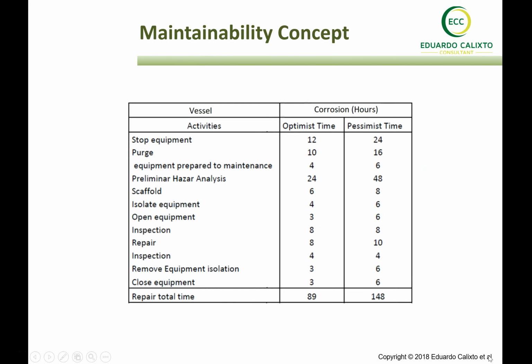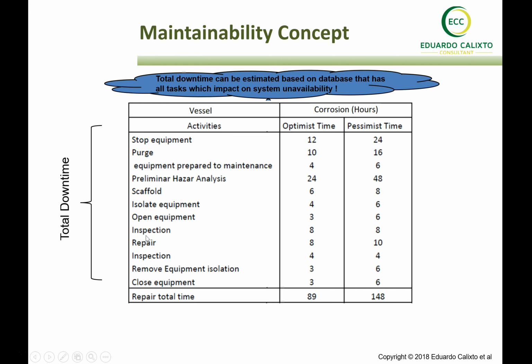reliability. So just an example here, in a vessel, for example, we can have a reservoir vessel of a brake system. And for this equipment, we need to carry out a lot of tasks that are part of the repair. So if you look at the whole total downtime caused by some activity, it is a huge time.